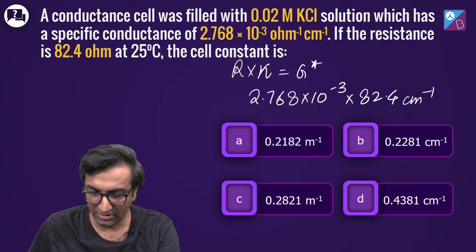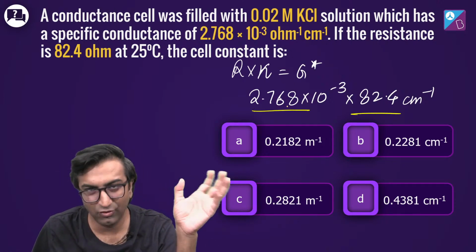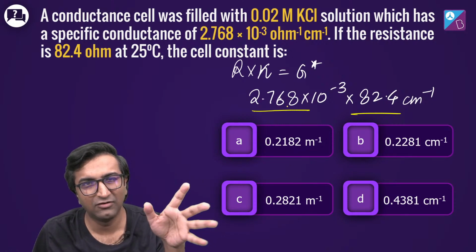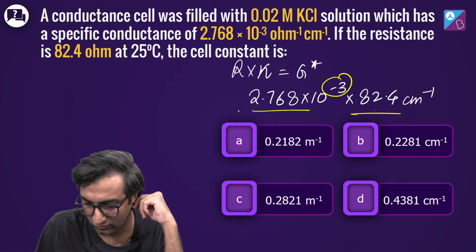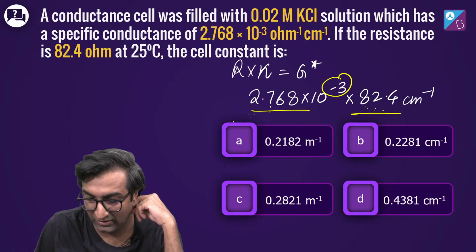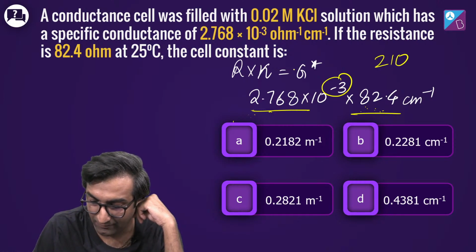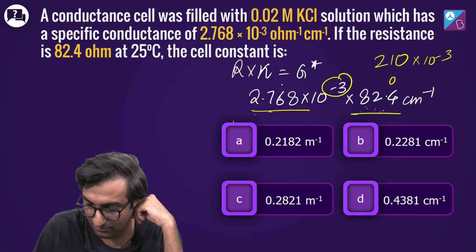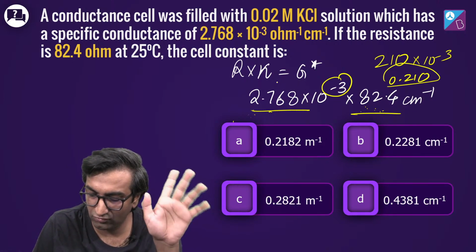So R into kappa is G star. करो इसको multiply. What is 2.8 into 82? मतलब 3 into 8, 21. Okay, great. But 10 power minus 3 and 82. Okay. So now what do we do? 8 into 3 is 21. ये तो ठीक है. 21 मतलब 200 हो गया. Approximately 210 हो गया. ठीक है. 210 into 10 power minus 3 मतलब 0.210. I'm just doing very rudimentary calculation. Okay. 0.210 is what I should get.